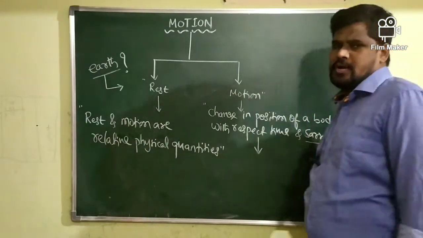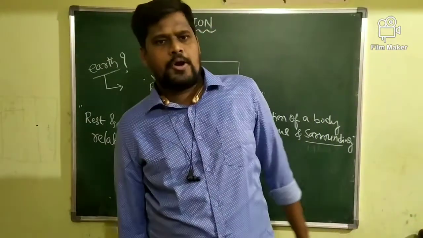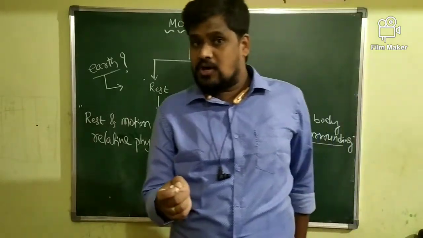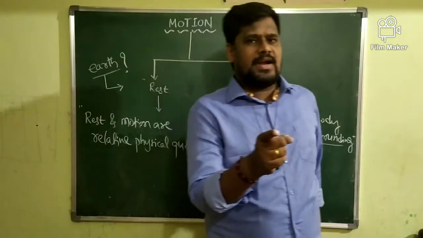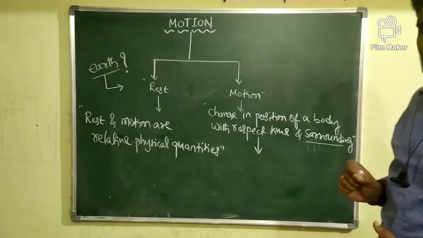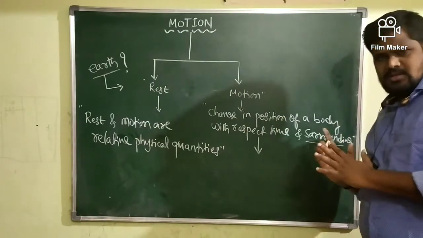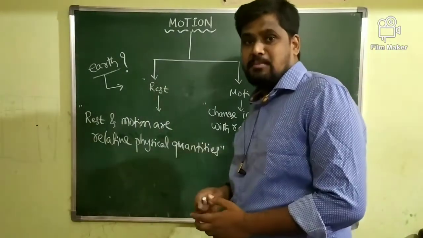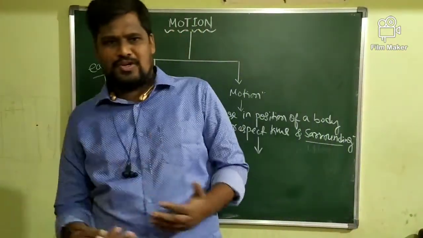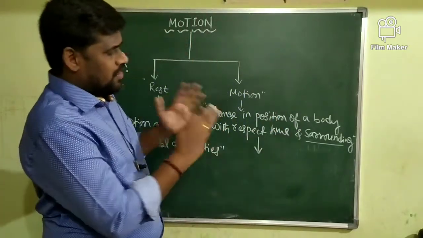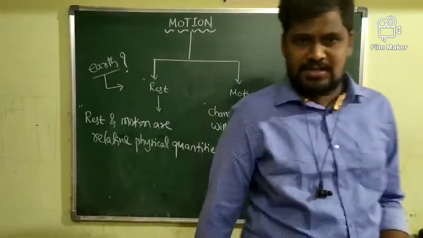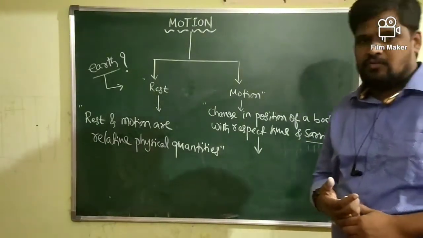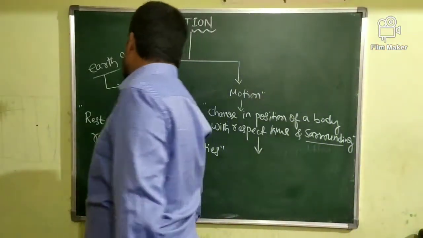I will come to an important point here. What is that important point? Whether the body is in the state of rest or motion is decided by proper selection of what? The reference point. The object which appears to be in the state of rest may be in the state of motion. For one person, if an object appears to be in the state of rest, simultaneously for another person the same object may be in the state of motion.